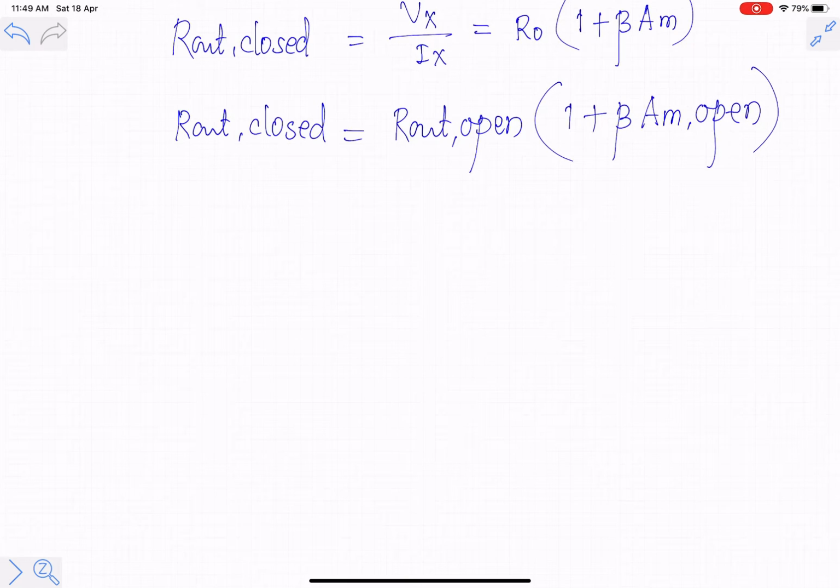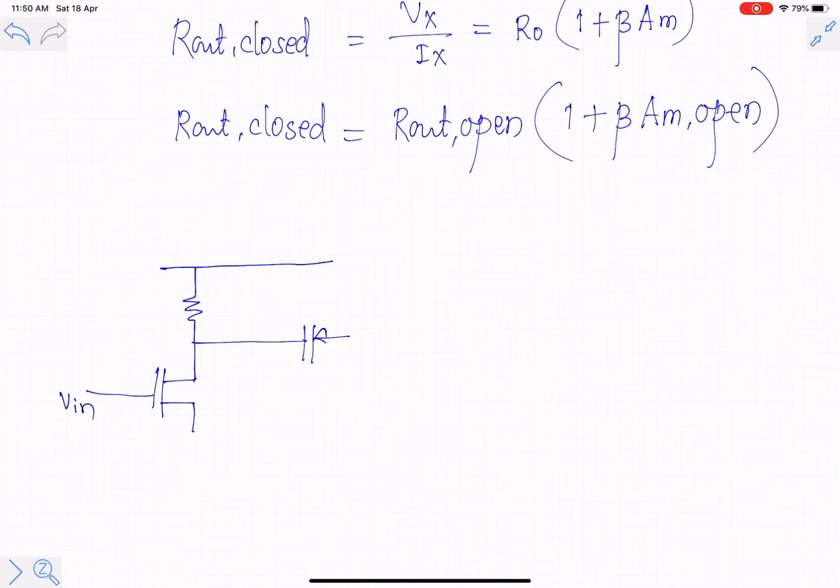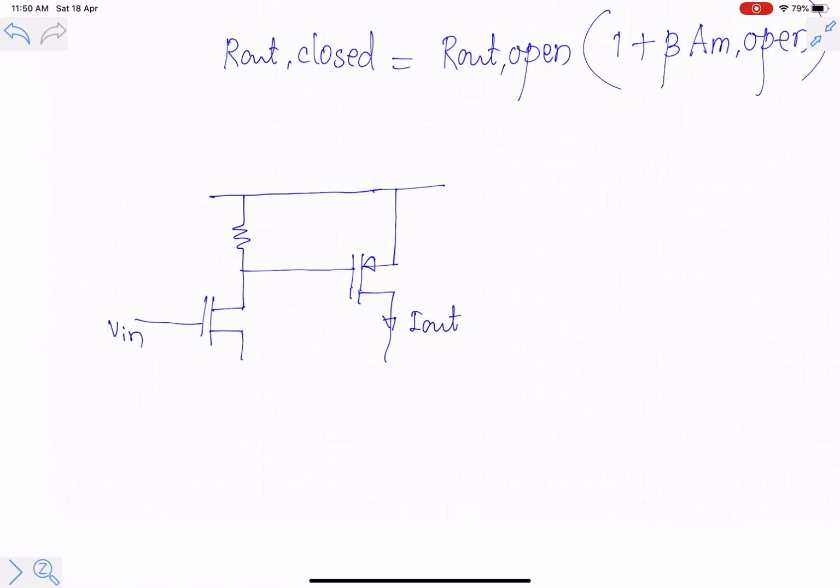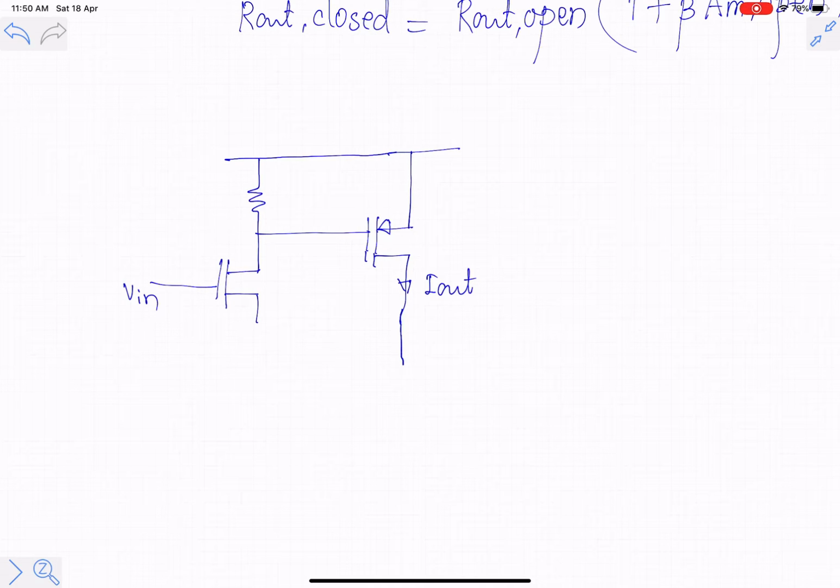So we will consider one example. We have, say, a common source amplifier. The input quantity is a voltage Vin. So this is the PMOS. Now the output quantity in this case is Iout. Now this current has to be converted into voltage and should be subtracted. So suppose this is equal to RD2. This is M1. This is RD1. This is M2.